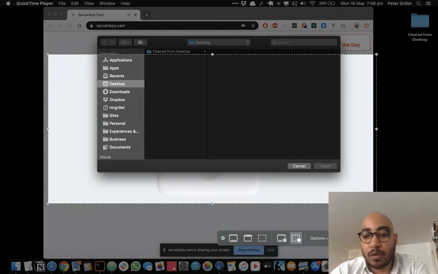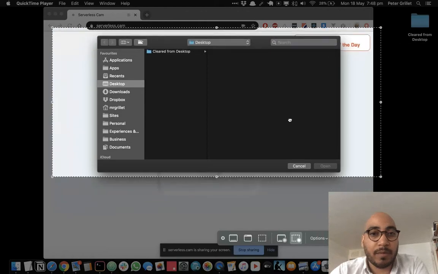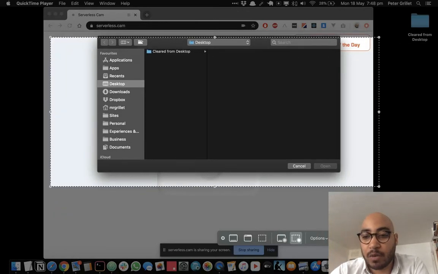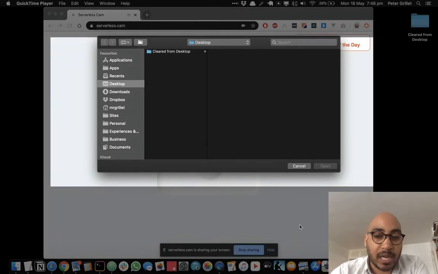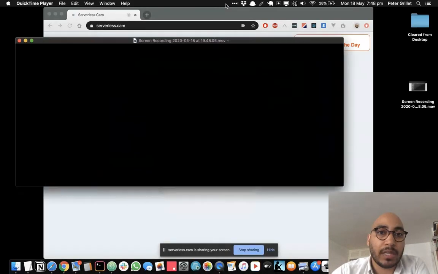And then all you have to do, once you're happy with where it's recording, is hit record here. Mine's set up to give you a 5-second delay, which I think is typically how it's set up. And then it will be recording, so it's recording now. You can just speak into the computer and it should be totally fine. And then when you're happy with what you've recorded, at the top here in the middle, there's a stop button. You just hit that.